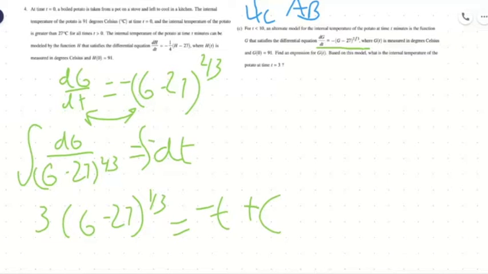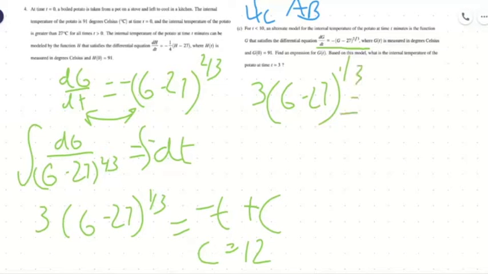And the answer is to use (0, 91), the initial condition. So once we plug in 0 and 91, what do y'all get? C equals what? Do it on your own paper. So plug in 91 for G and plug in 0 for T. All right, the answer, C equals 12. So then we have 3 times (G minus 27) to the 1/3 is equal to 12 minus T.